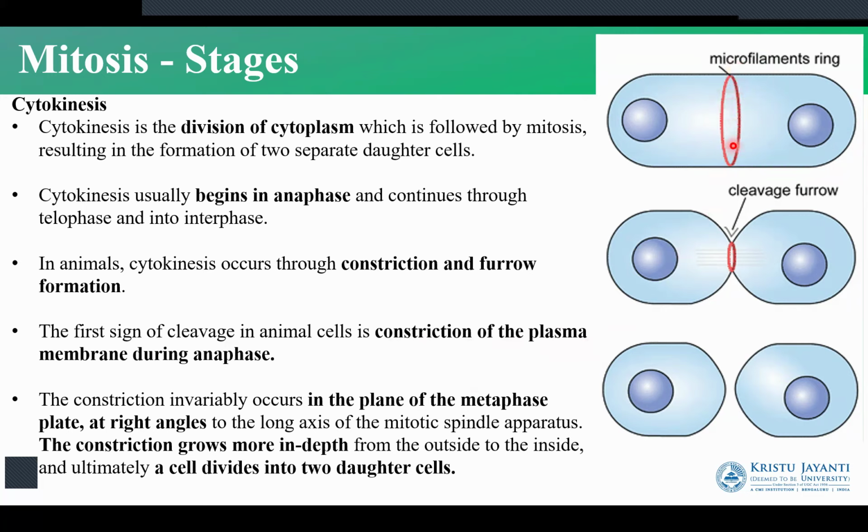Here we have, at right angles, the plane of the metaphase plate, wherever we had aligned the chromosomes in the beginning. At that metaphase plate, we have the formation of the cleavage furrow. The cleavage furrow will then start to widen and go to the center of the cytoplasm and then divide the cell into two cells. So here we have the metaphase plate at right angles. We have a constriction which is going to grow deeper and deeper, which gives rise to two daughter cells. So this is what happens in the animal cells.